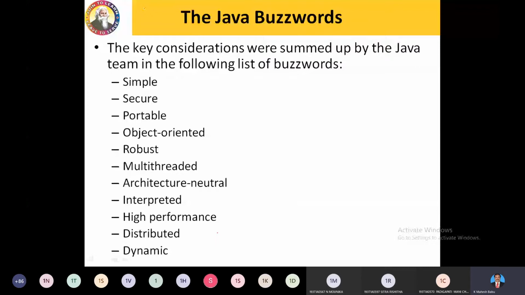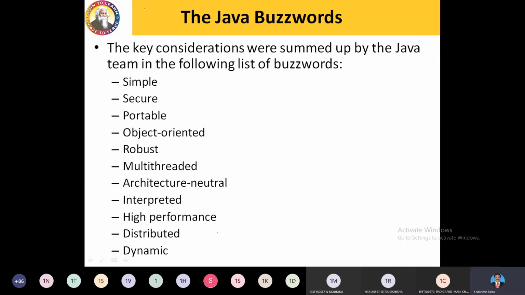So what is a buzzword? I mean, what are the features? If it is a question for 10 marks, say for example, and you don't have any option to write another question, then at that time it is very helpful to write very elaborately the advantages of Java. I'll go through this in a simpler way, then we will see some Java applications later.